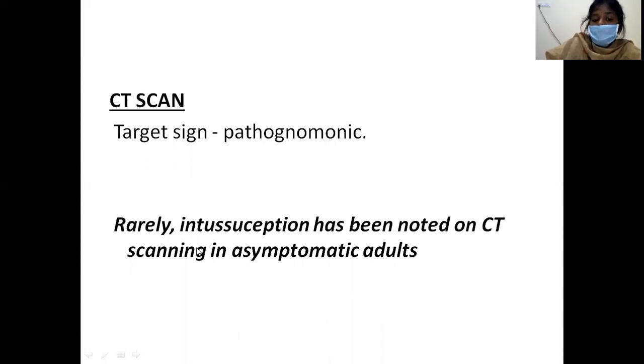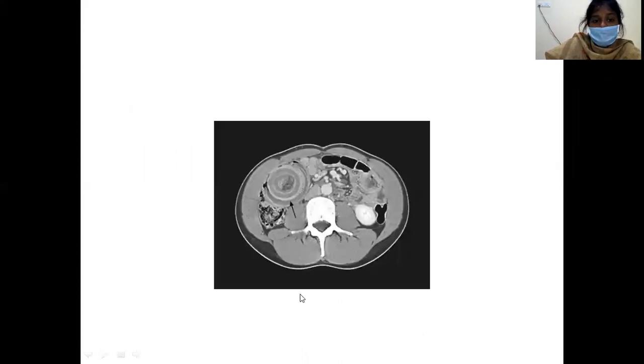So even if the radiologist has commented that intussusception is present, you have to decide on the basis of the clinical features. Don't go blindly with the radiological reports, because rarely intussusception has been noted on CT scanning in asymptomatic adults, right? See, this is the target sign, with alternating hypo and hyperechoic bands because one bowel is telescoping into the other bowel.